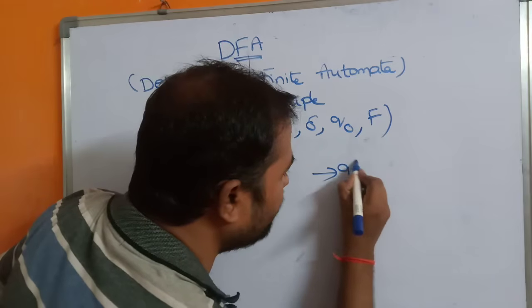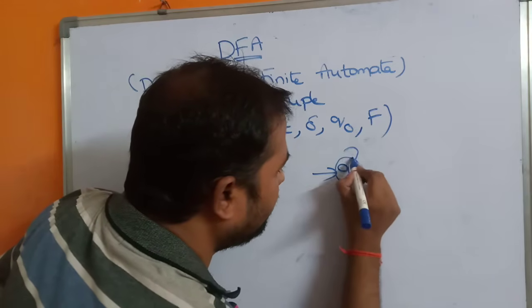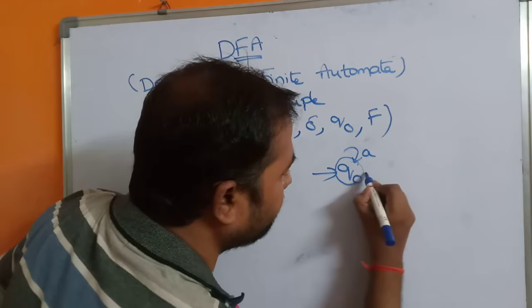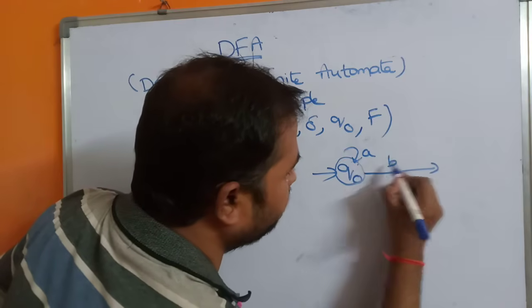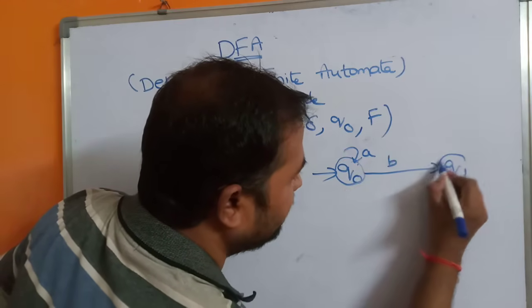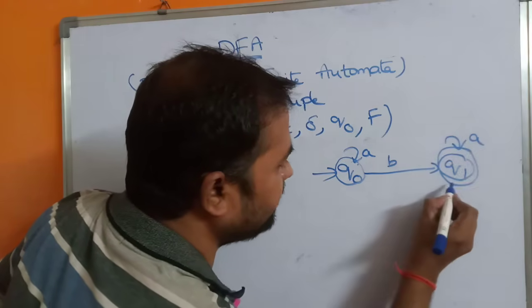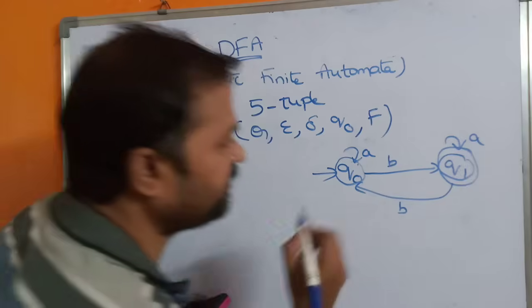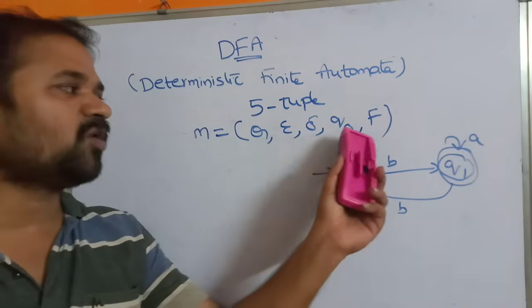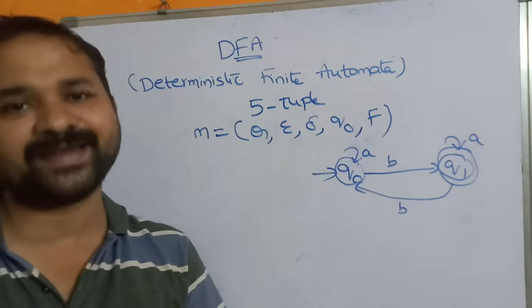Let's say we have the q naught state here. Let's say we have input symbol A. Next B, and the q1 state. Let it be the final state. So this is input symbol A and this is input symbol B. Okay. Now let's see what is Q, sigma, delta, q naught and F.